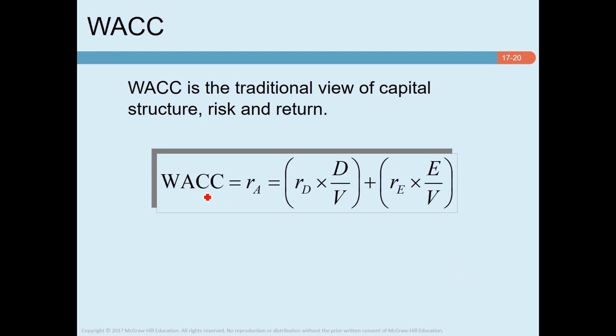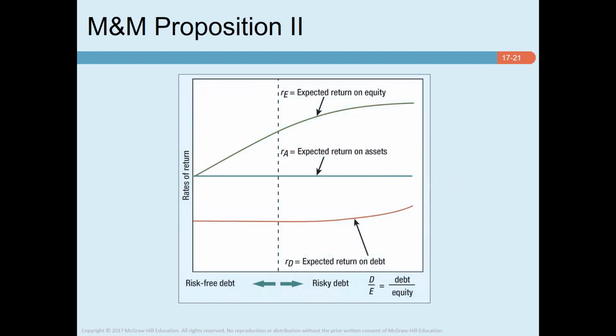And this is how we calculate weighted average cost of capital. We are familiar with this equation. So weighted average cost of capital is essentially the return on asset, which is the cost of debt, cost of equity, the proportion of debt, and proportion of equity.